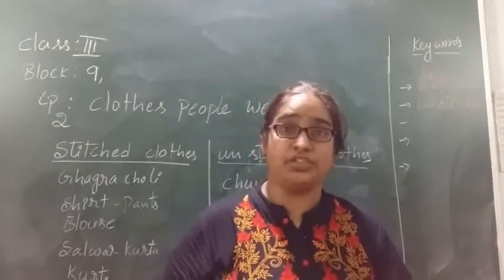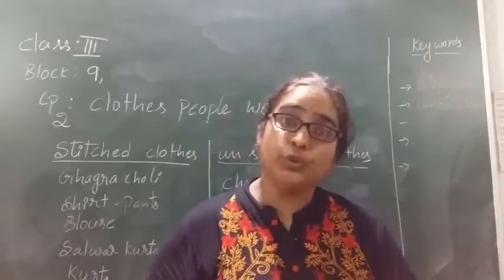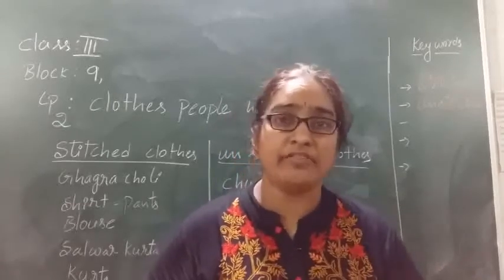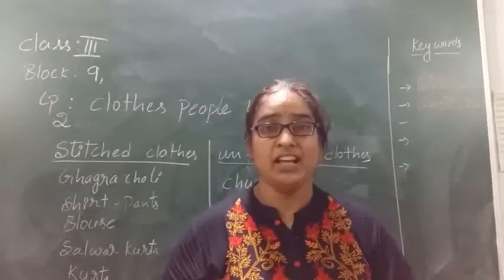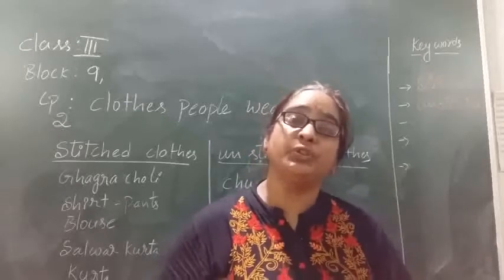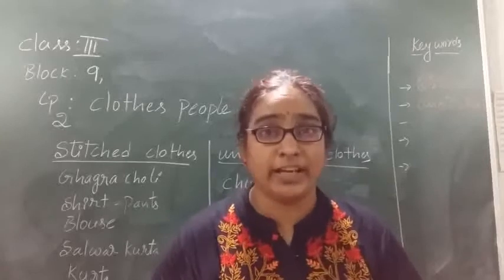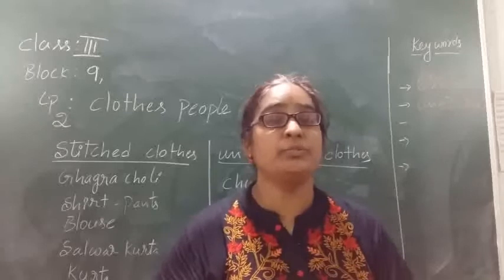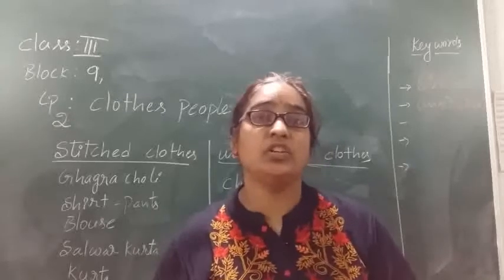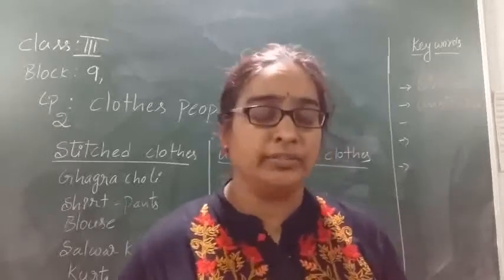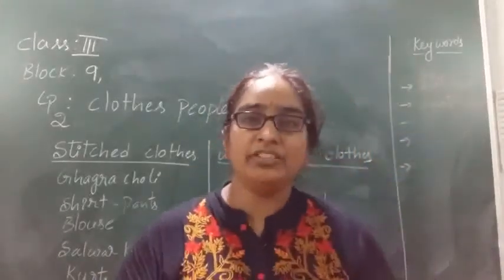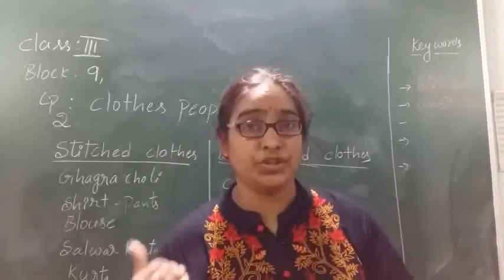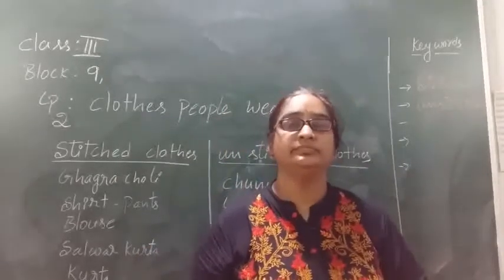Those are unstitched. Even though they are unstitched, those clothes are also part of our regular life, right? We use them in our regular life to wear, like how our mothers wear them. So these are the stitched clothes and unstitched clothes. Okay, these are the names of the clothes which are stitched and unstitched. Can you name the difference between stitched clothes and unstitched clothes?